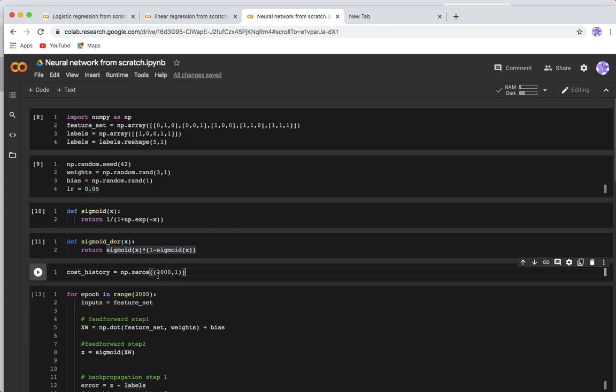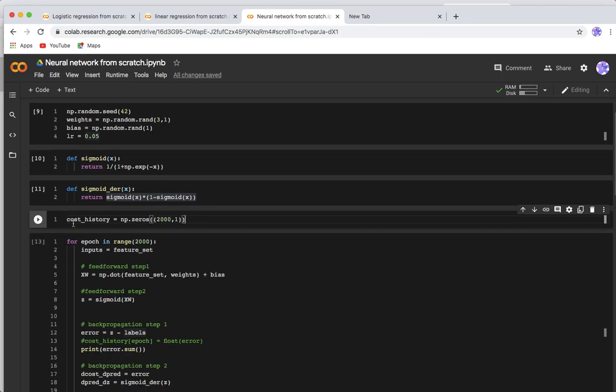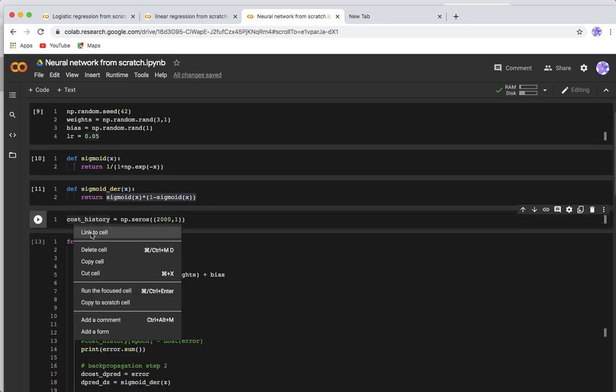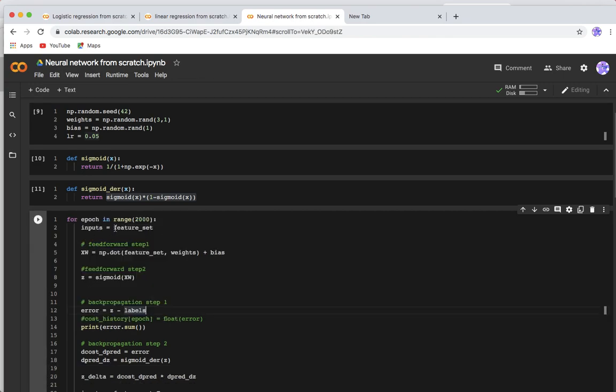So this will not be used here actually. So we are removing this cell, delete this cell. Okay, so for each epoch of 2000 we'll run this. Inputs is our feature set you saw earlier, and this is our feed forward step 1. So in feed forward, what we are doing is we are taking the dot product of it and bias, that is xw, and using this to feed it to that activation function.